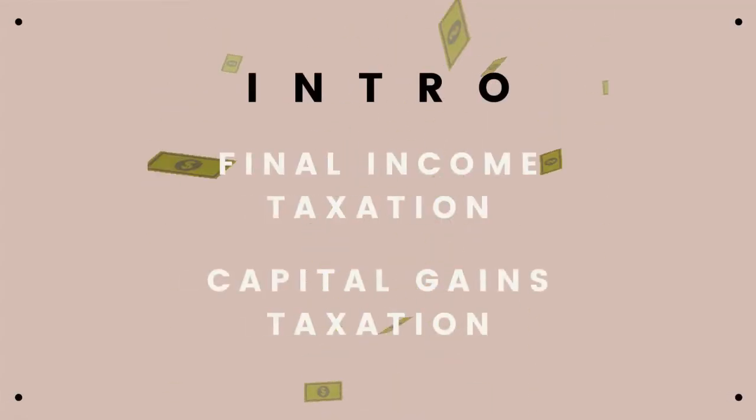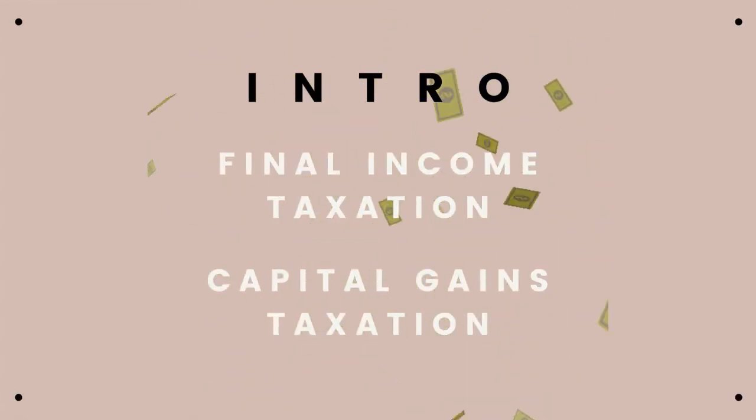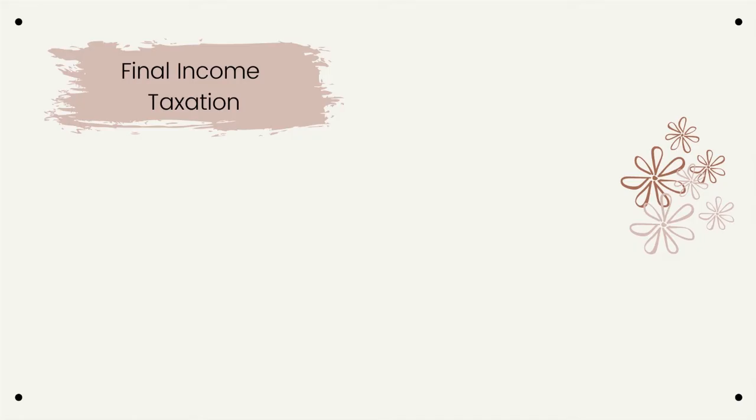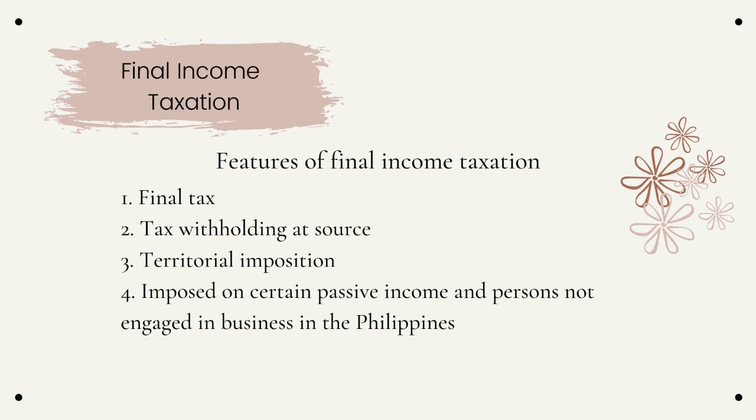Now that we are all familiar with the taxation schemes, final income taxation and capital gains taxation, let us introduce ourselves further to these topics. Final income taxation, the final withholding system. The income payer as source is the same person responsible to withhold the tax. Recipient income taxpayer receives the income net of tax. Thus, there would be no need to file an income tax return since it is already deemed final payment.